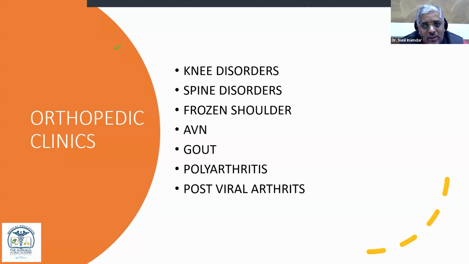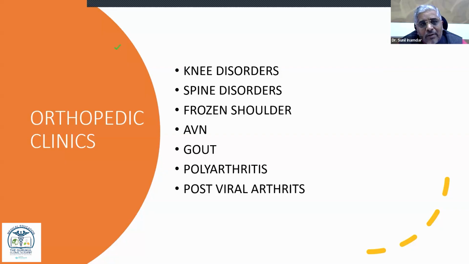Likewise, in frozen shoulder and avascular necrosis of the head, grade 1, grade 2, and grade 3 can be treated well. But when the femoral head is involved and more than one third of the bone has necrosed, then only we have to post for surgery. We are never against surgery, but at the right condition and right time, we should refer the patient, and other conditions can be treated medicinally well.